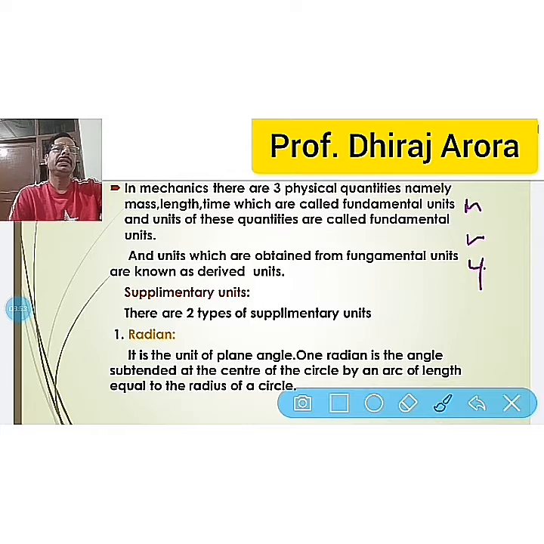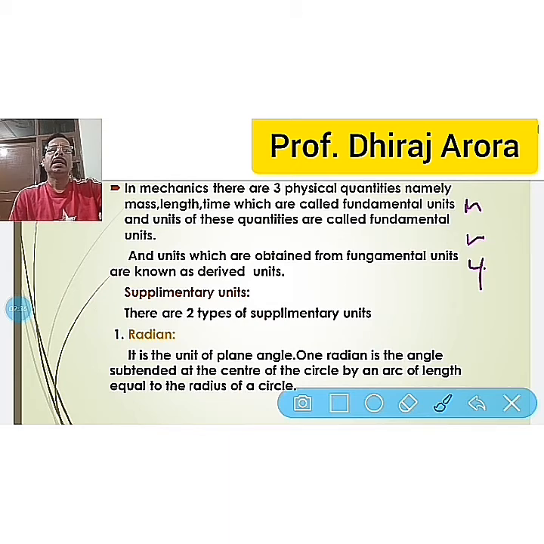Apart from these three fundamental units, mass, length, time, these are fundamental quantities. Apart from this we have four different quantities also. One is temperature, the other is luminous intensity, the next is atom, and the next one is current, and their unit for current is ampere. Luminous intensity is candela, atom is mole.